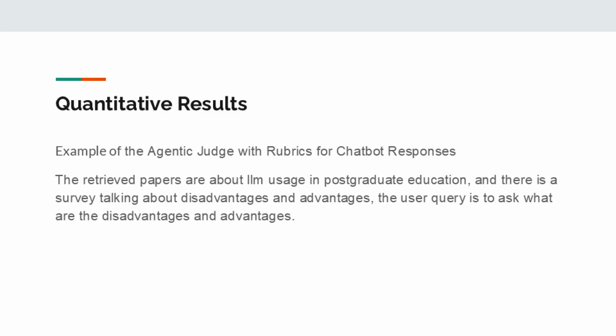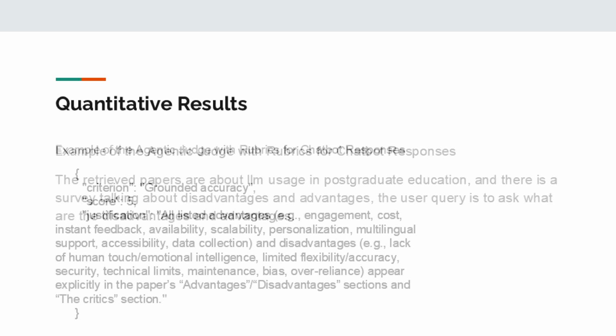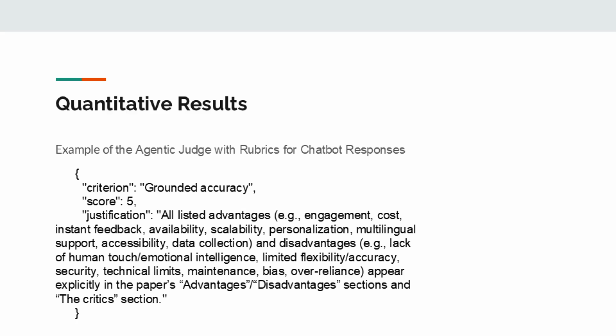So for the chatbot response evaluation, this is one of the examples. The user topic is LLM usage in post-grad education, and there's a survey talking about this. So the user is asking what are the disadvantages and advantages. So these are the example outputs of the results from the evaluation.